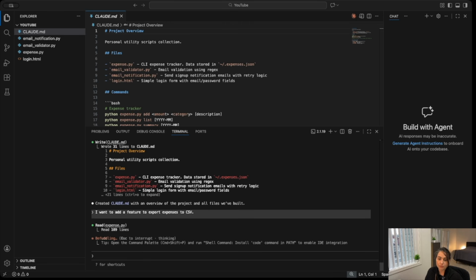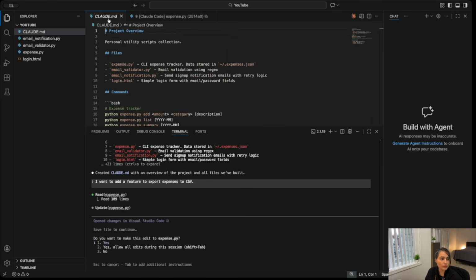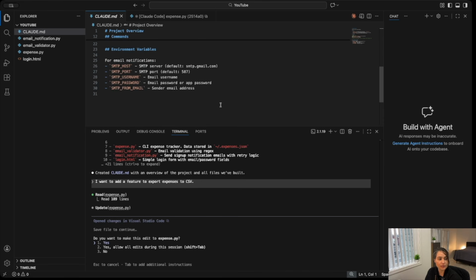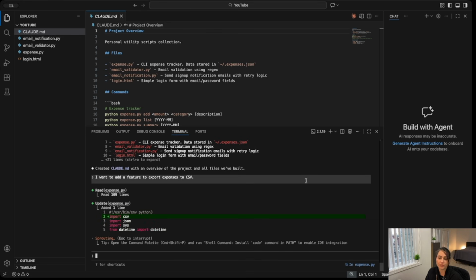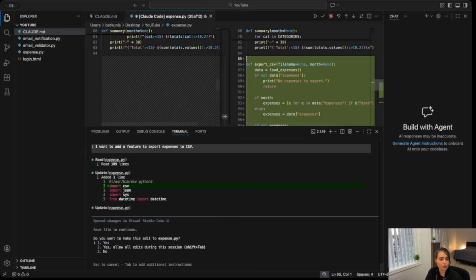Now Claude Code already knows this is a simple Python project with all the files, commands, and environments that we have decided in here. So it's taking those into account from the MD file, and it is making our project compatible with what we have decided already. So do you want to make these edits?